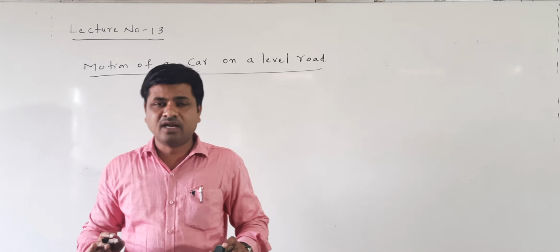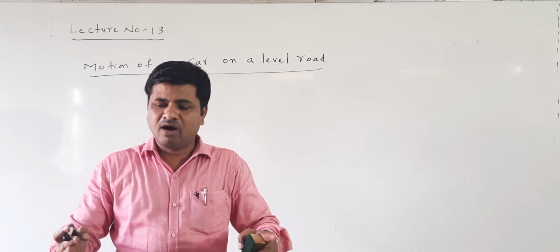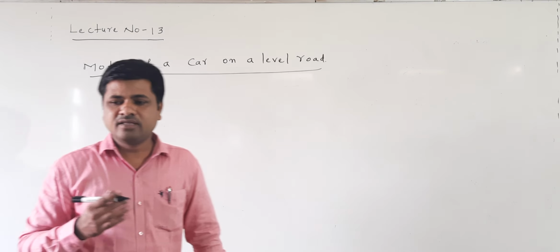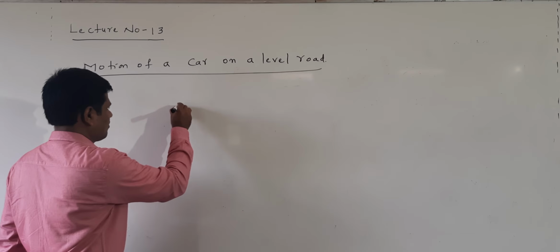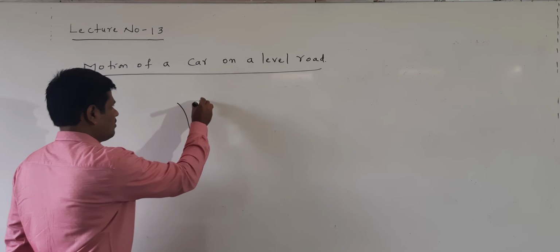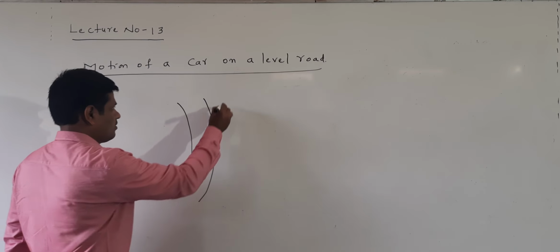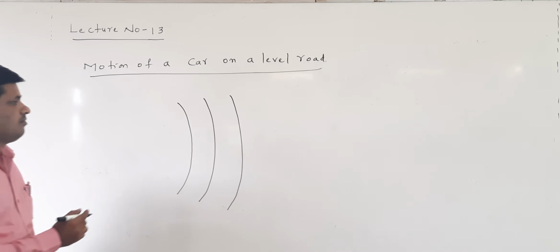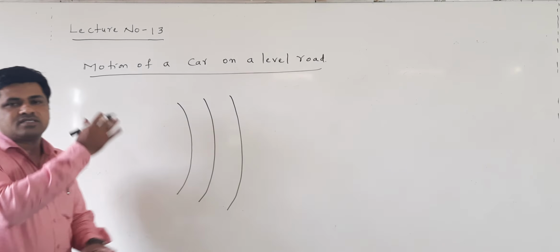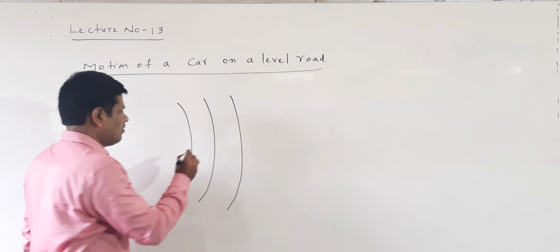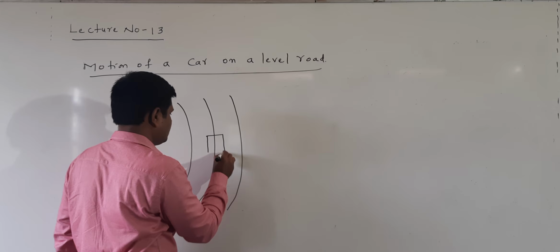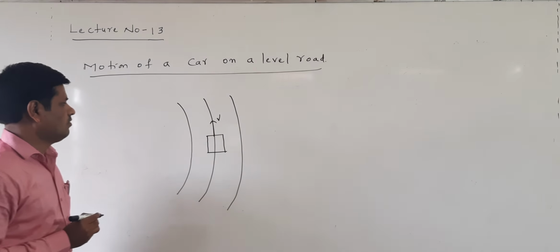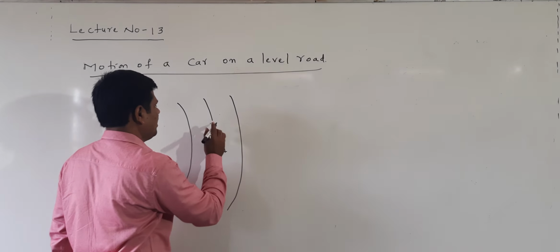The car is moving on the level road, but a small turning is there. Turning means a circular path is there. Now I am drawing here. This is a level road, but a circular path is there. Now the car is moving. This is a car here. This car is moving with velocity v.